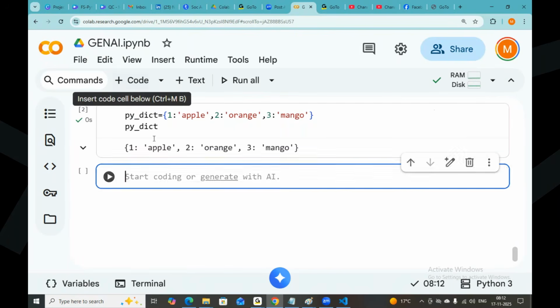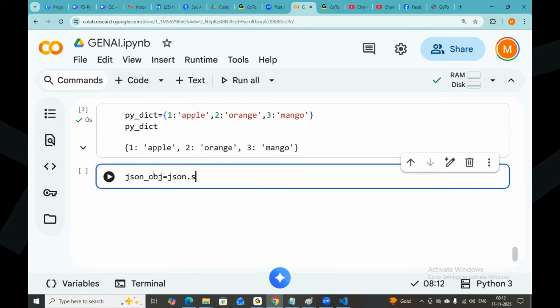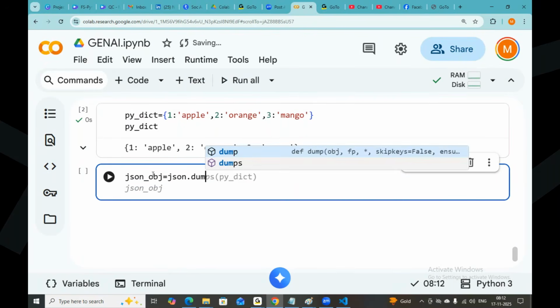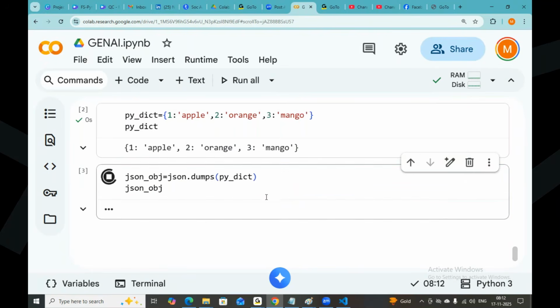Let me go. There is a module. Now the JSON object: I want to convert it, json_object equals json dot, there is a method called dump or dumps. Pass your Python dictionary, accept it, and print your JSON object.